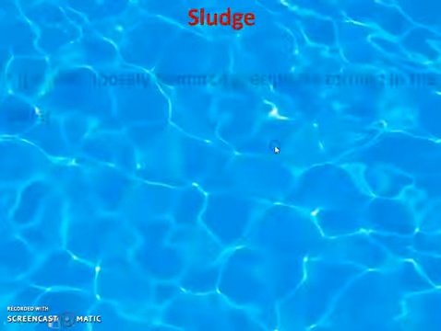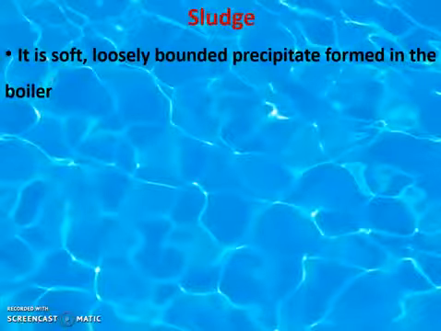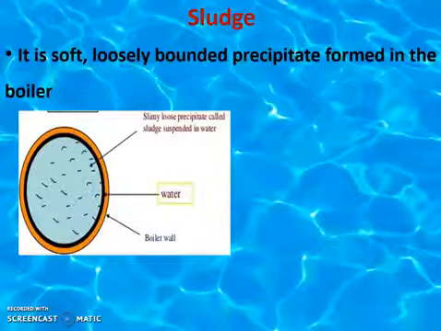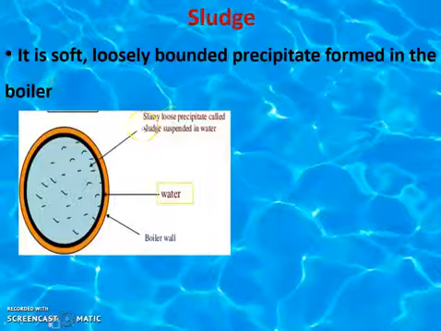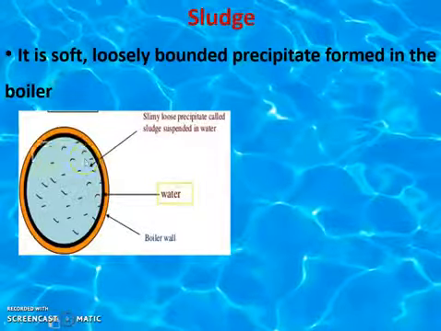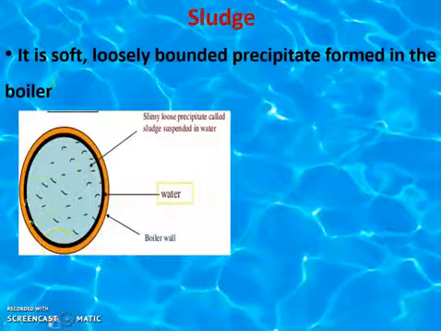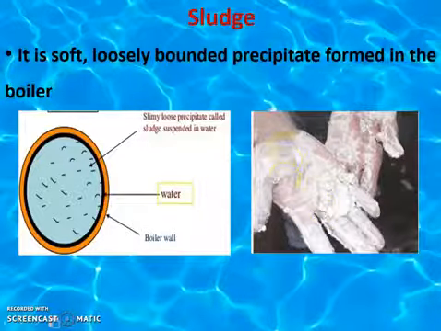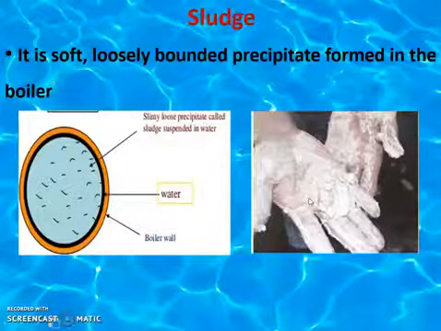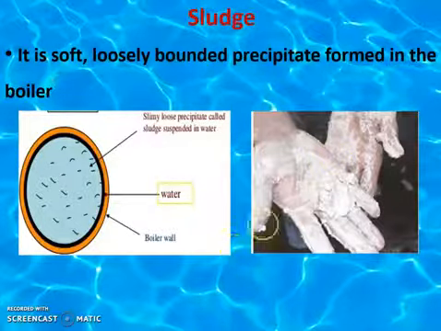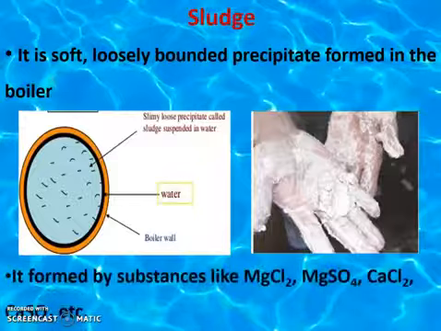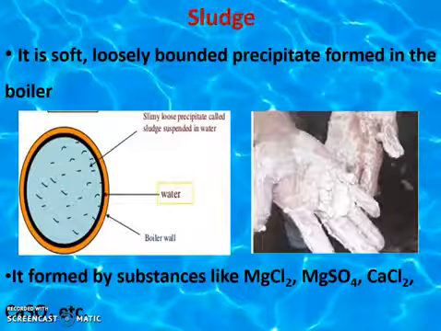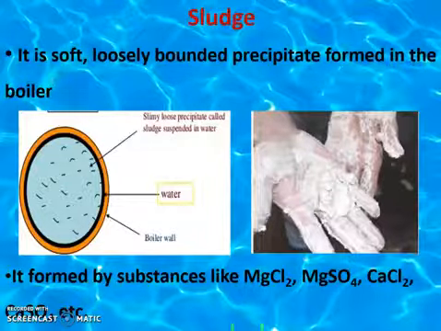So this sludge is a soft, loose precipitate formed in the boiler. This is the simple picture. Here you see the slimy, loose precipitate which is formed on the inner wall of the boiler. If you wipe the surface of the boiler, you can remove that sludge. This sludge is formed by salts like magnesium chloride, magnesium sulfate, calcium chloride and calcium sulfate.